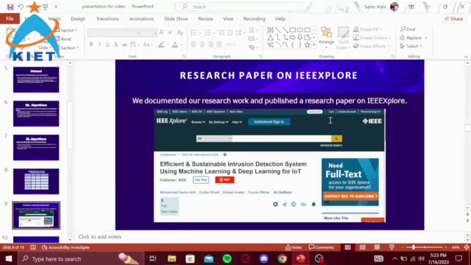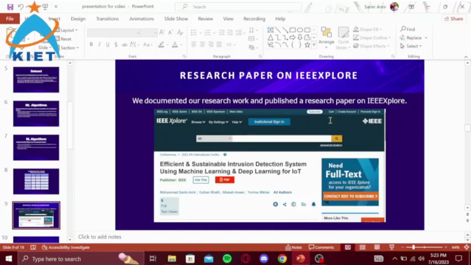Alhamdulillah, we were able to publish our research paper on IEEE Xplore through an international conference organized by IBS Akkar. We went to IBS Akkar and presented our paper there as well, and we want to thank our university for making all the arrangements that made it possible for us to go there and present our paper.